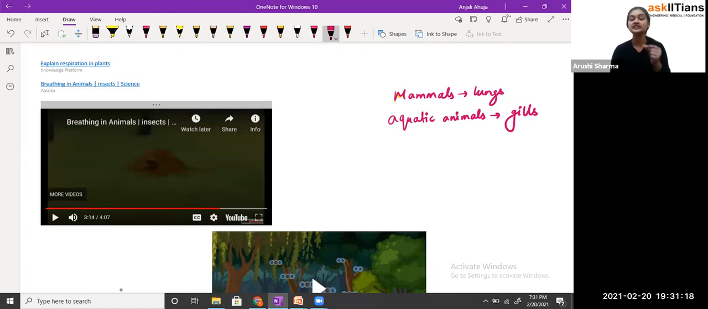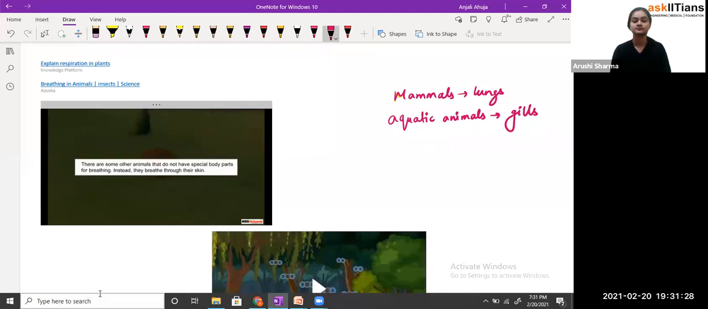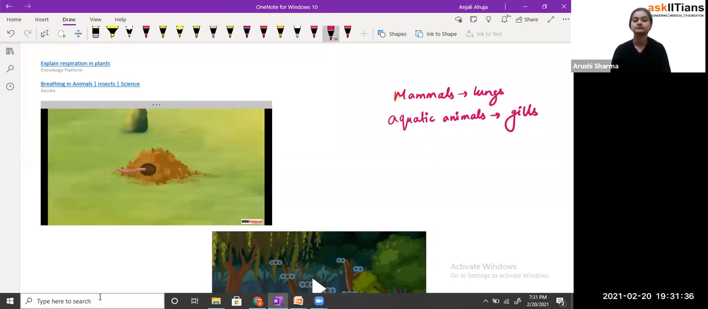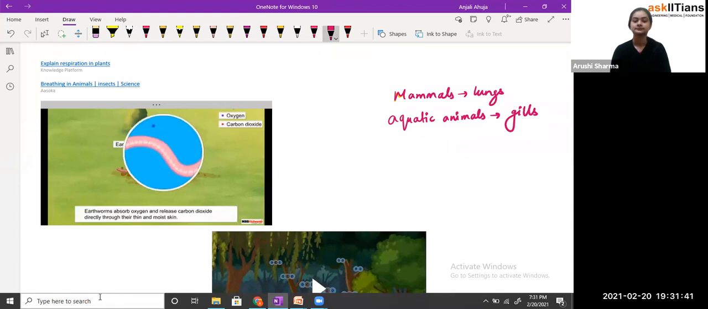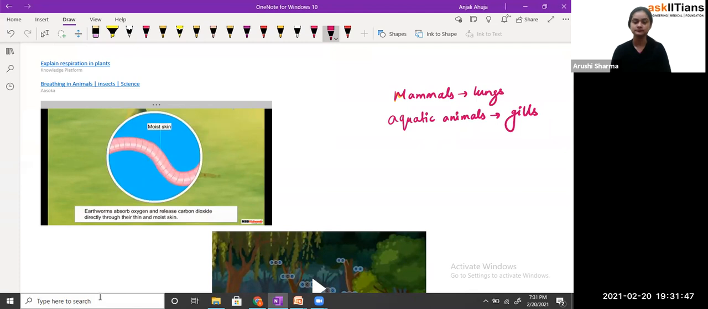So insects are having spiracles. That means some small holes are there, and from there the exchange of gases take place. Okay, so they are having spiracles. Now, there are some other animals that do not have special body parts for breathing. Instead, they breathe through their skin. For example, an earthworm. Earthworms absorb oxygen and release carbon dioxide directly through their thin and moist skin.